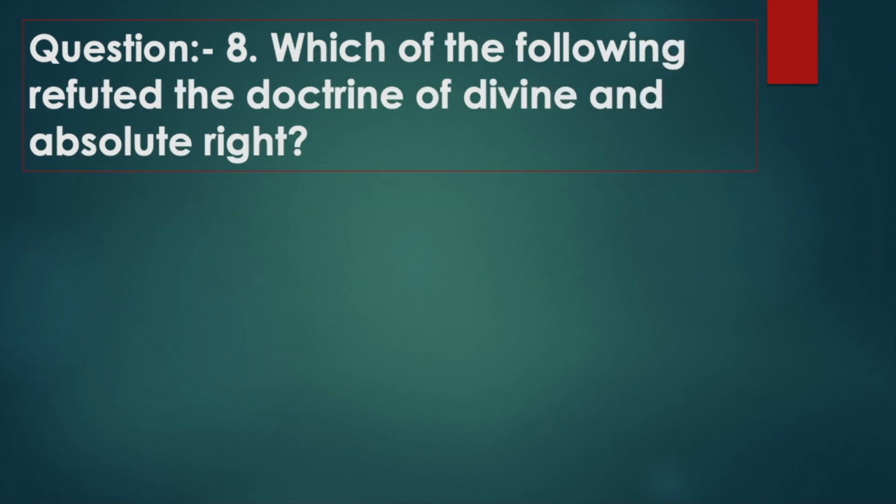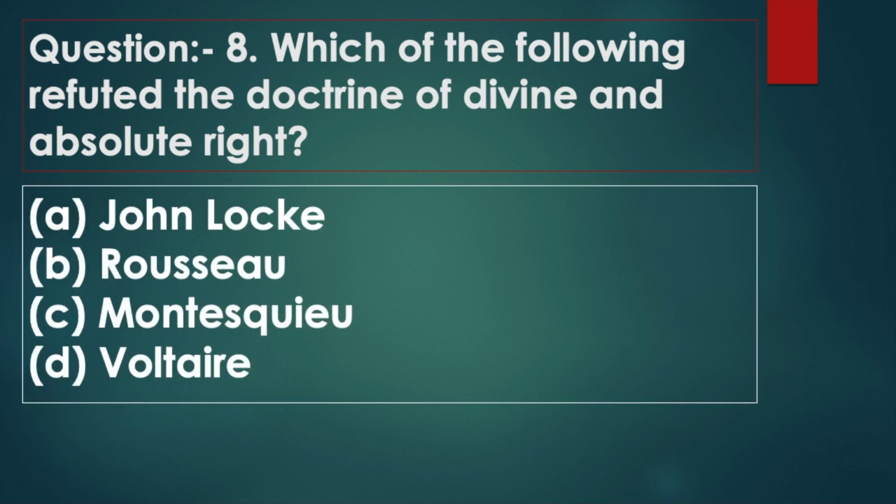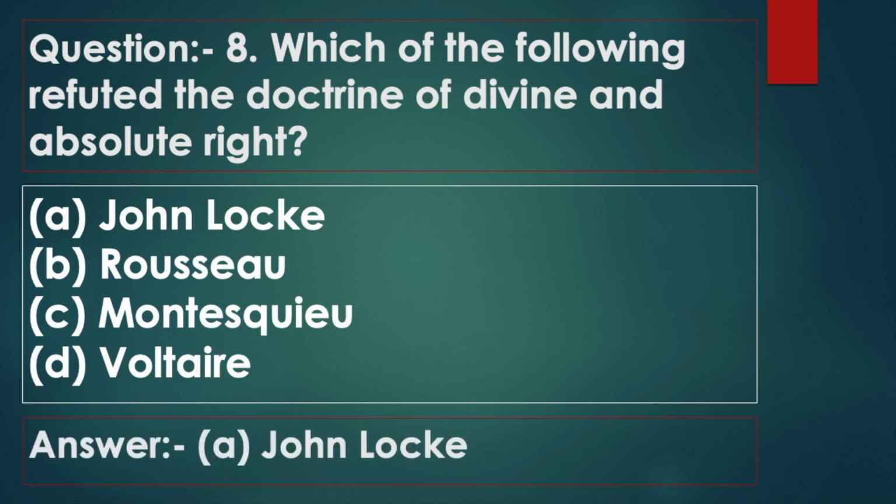Question 8. Which of the following refuted the doctrine of divine and absolute right? Option A, John Locke. Option B, Rousseau. Option C, Montesquieu. Option D, Voltaire. Answer: Option A, John Locke.